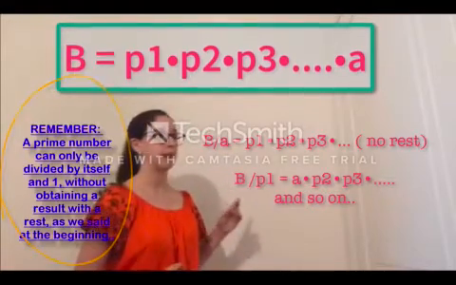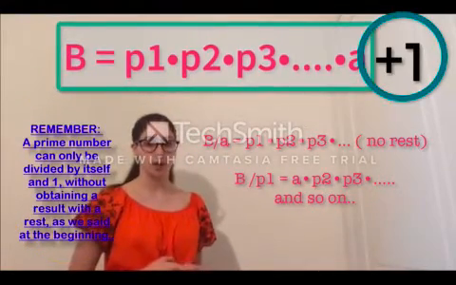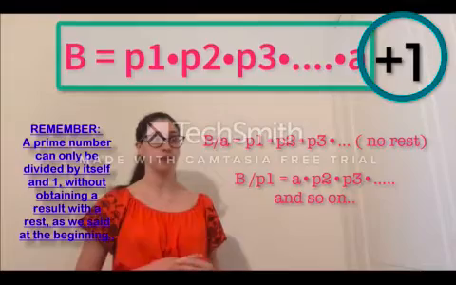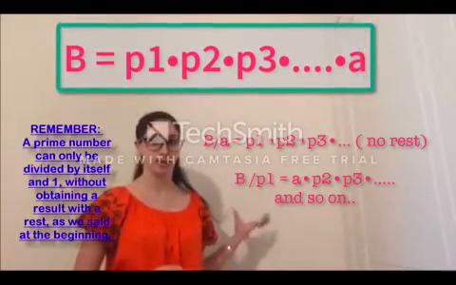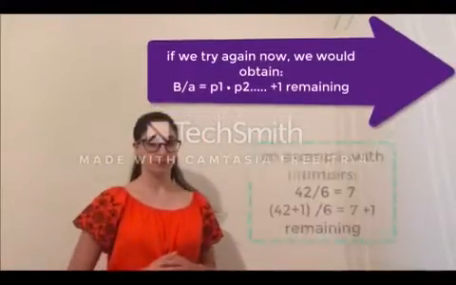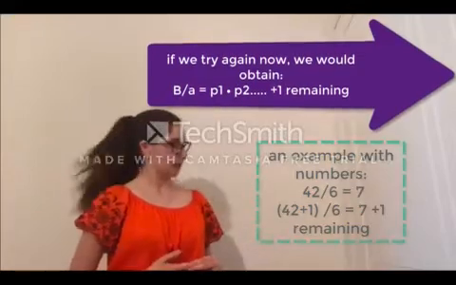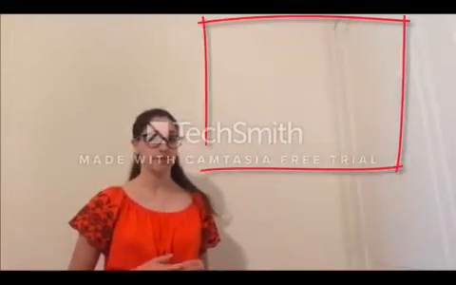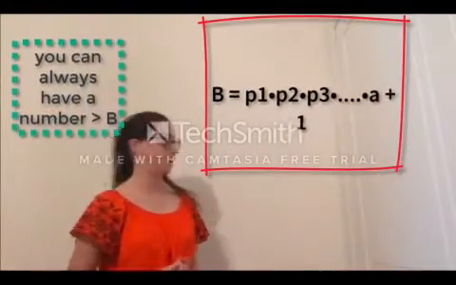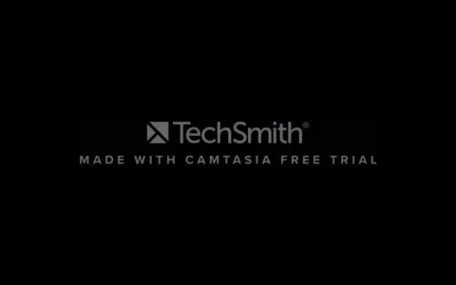So, he added the plus 1. If you add the plus 1, you will always have a remainder, even if you divide it by any of the other prime numbers in the equation. So, here, he demonstrated that prime numbers are in fact infinite, because you can always have a number bigger than B.